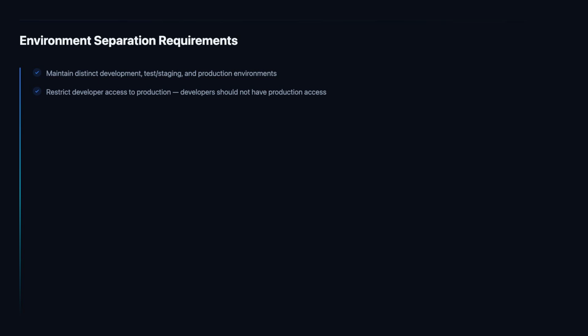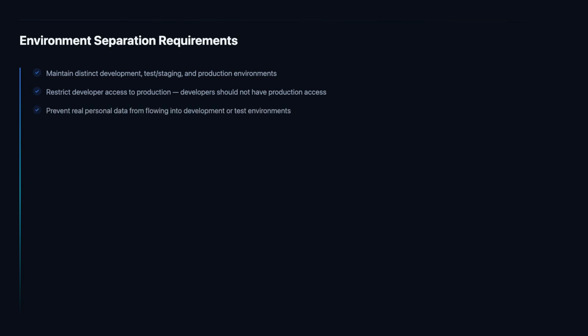Developer access to production is one of the most significant control weaknesses in software-dependent organizations. When developers can directly access production systems, the separation of duties that protects against both accidental misconfiguration and insider threat is absent. Developers making direct production changes bypass the testing and approval processes that catch errors before they affect live systems. Access to production should be restricted to operations and release management roles, with developer access limited to read-only for diagnostic purposes and only under defined, logged circumstances.